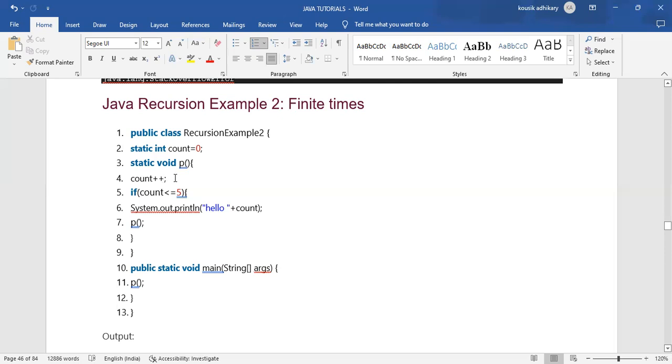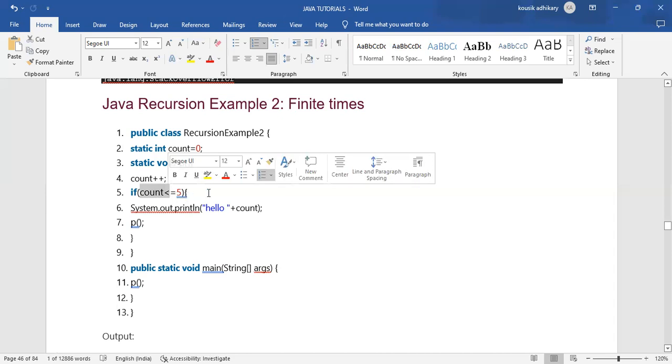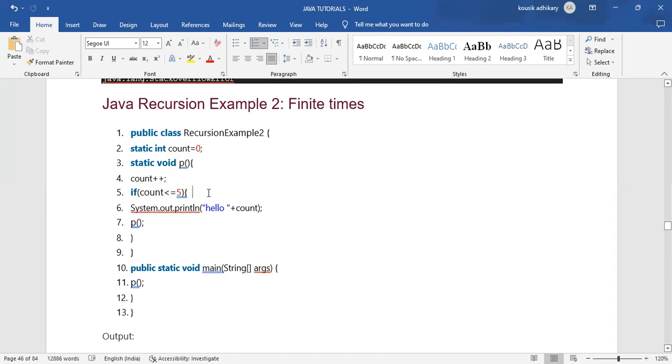Within the method block, we have the post increment operator count++, and if count is less than or equal to 5, then only System.out.println("hello" + count), that means the value of count.